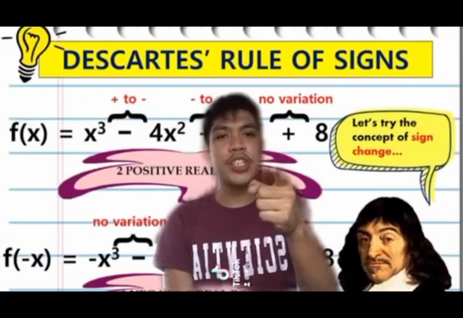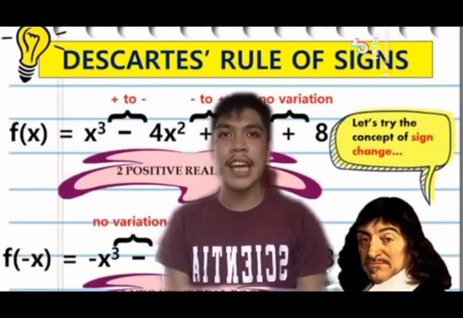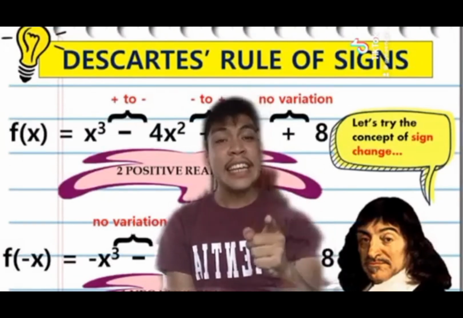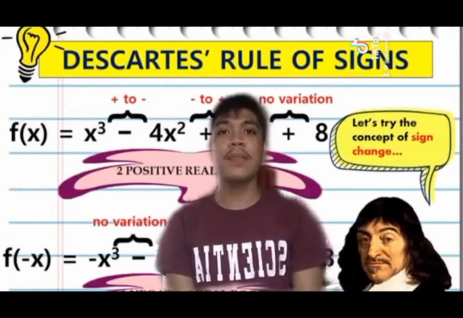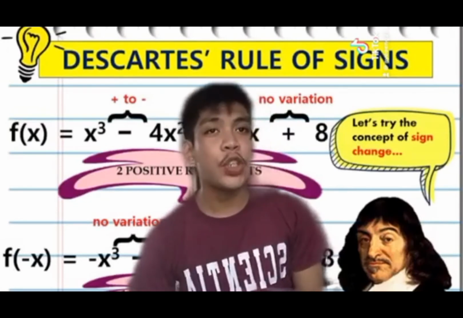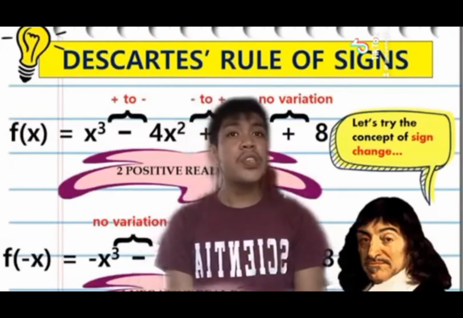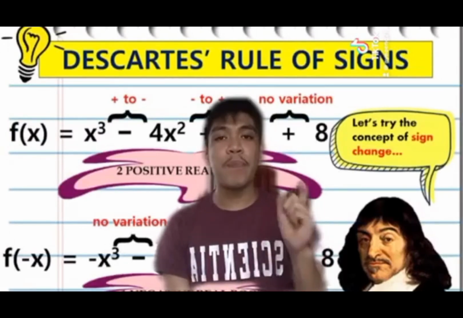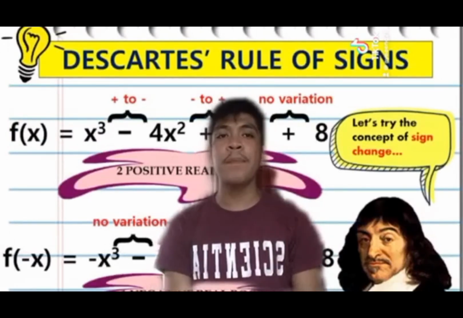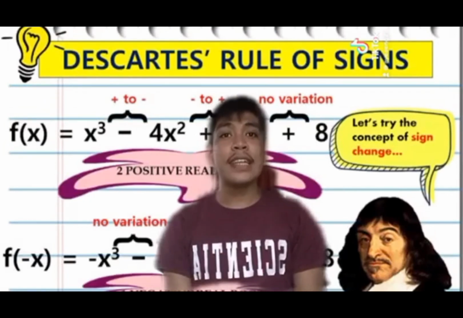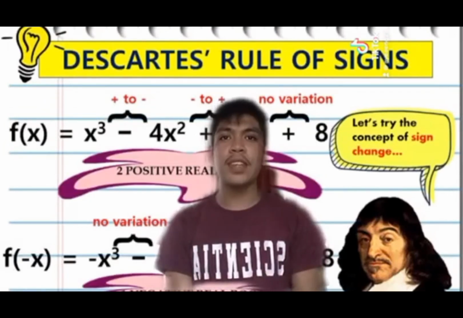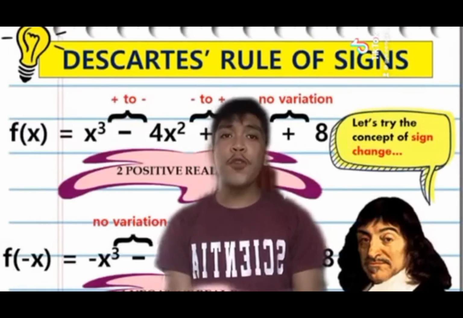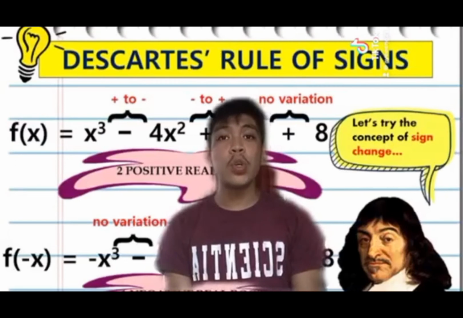The second of his contributions to the history of mathematics is the rule of signs. Although analytic geometry was by far Descartes' most important contribution to mathematics, he also developed a rule of signs, a technique for determining the number of positive or negative real roots of a polynomial, and invented or at least popularized the superscript notation for showing powers or exponents. For example, 2 to the 4th power is equivalent to 2 times 2 times 2 times 2,